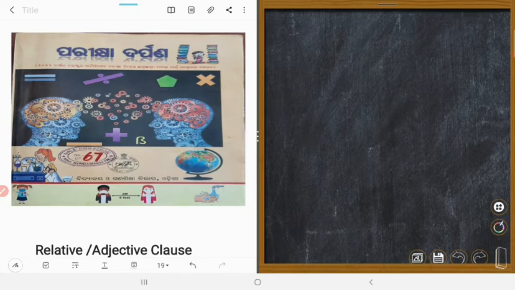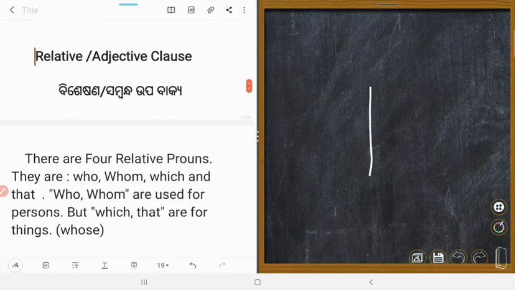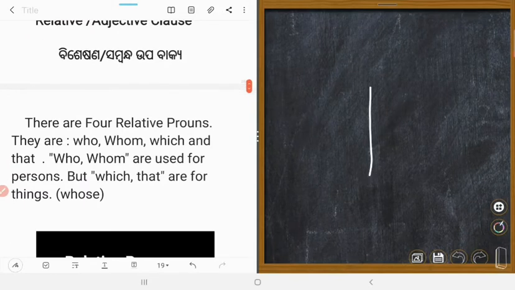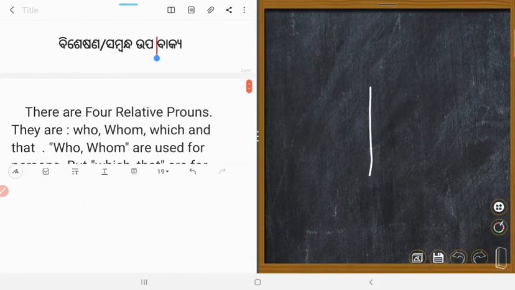One is noun clause, another is adjective or relative clause, and the third one is adverb clause. So here we shall discuss the relative clause or adjective clause.